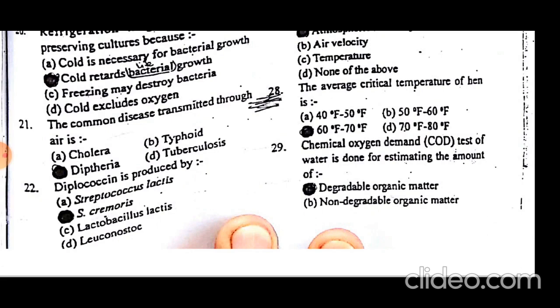Diplococcin is produced by S. cremoris. We had also studied that Streptococcus cremoris and Streptococcus lactis were differentiated by ammonia from arginine, as arginine is converted to ammonia. So Streptococcus cremoris, which was differentiated from Streptococcus lactis by ammonia production, also produces diplococcin.